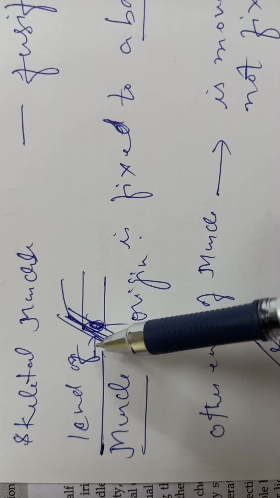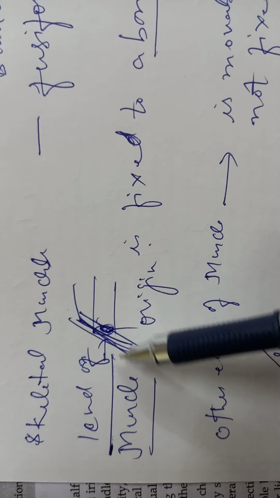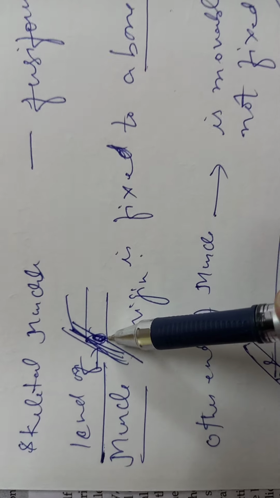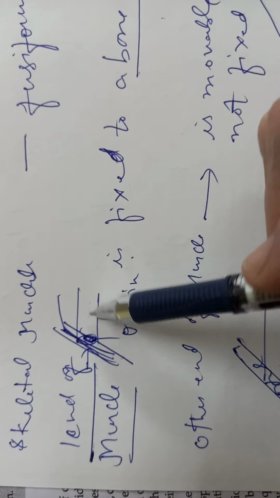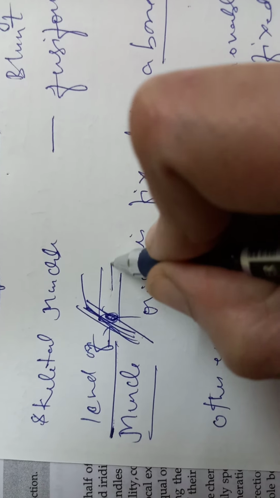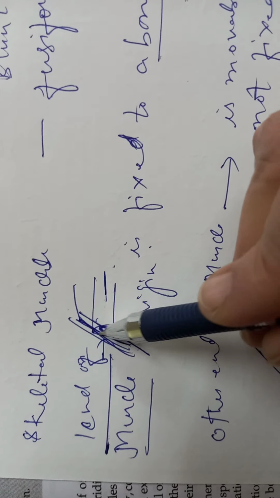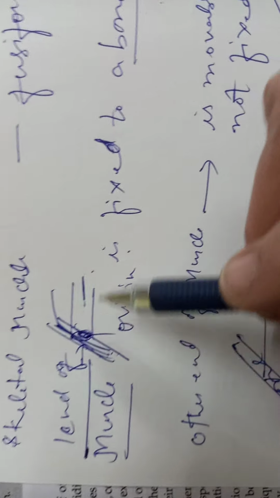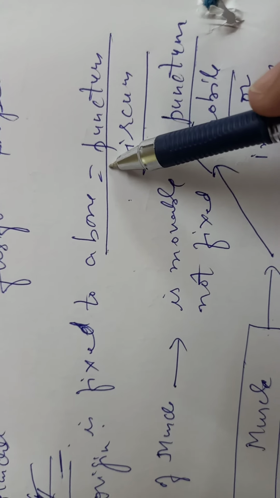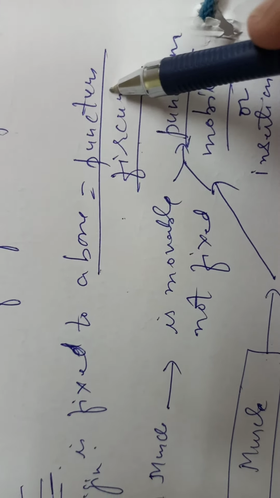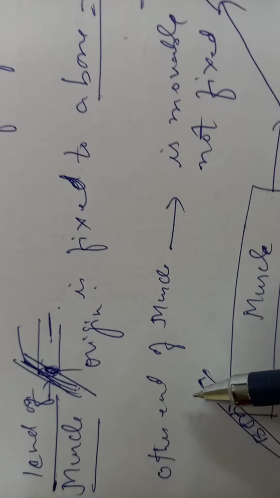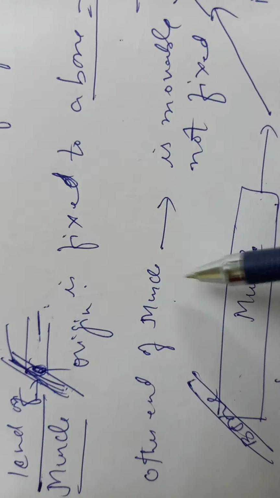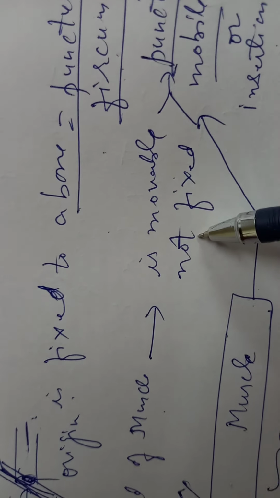Now, let's say this is one end of the muscle, at the point of origin. This muscle is attached on one end at its origin to a bone, it is fixed to a bone, and we call it punctum fixum. Coming to the other end of the muscle, it is movable, it is not fixed.